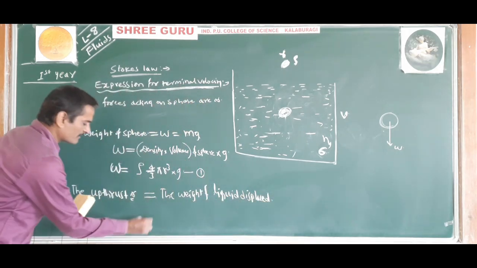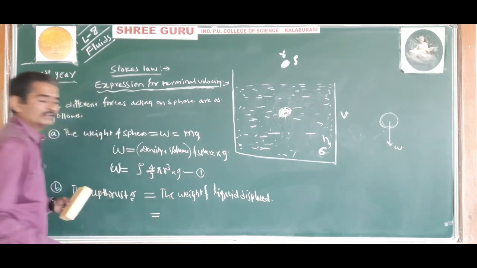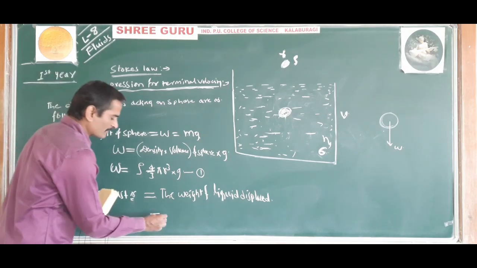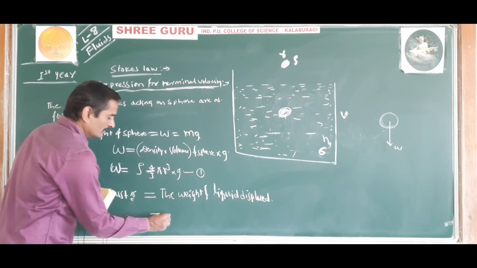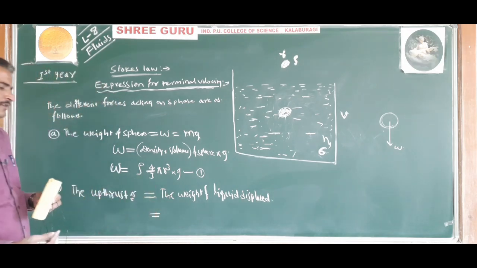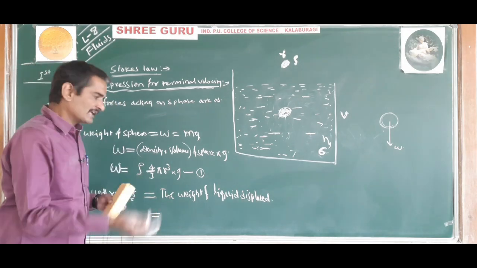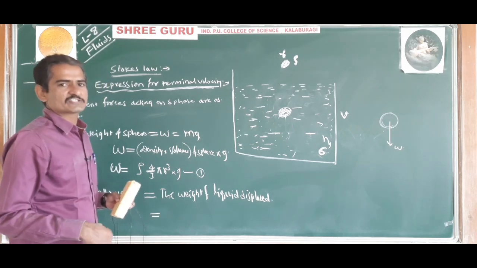So now the weight of the liquid displaced can be written as mass into acceleration due to gravity. Mass of the liquid displaced into acceleration due to gravity.